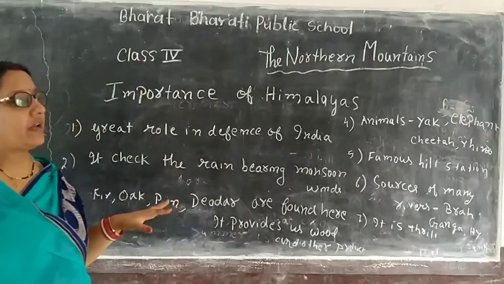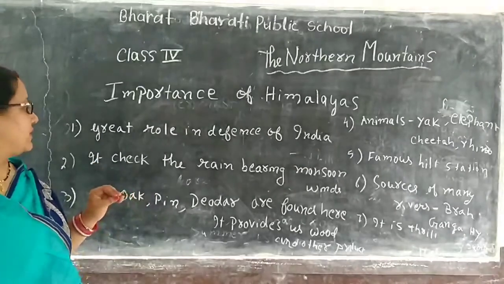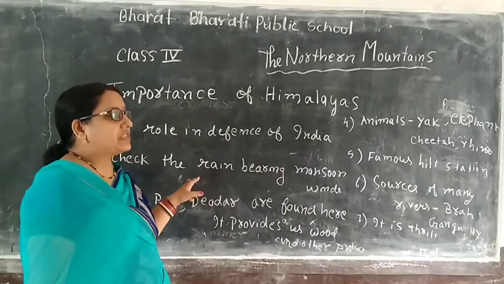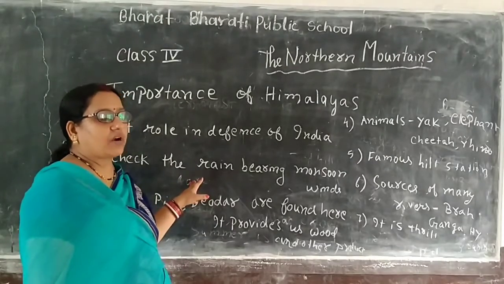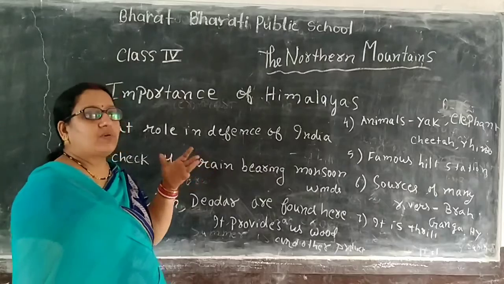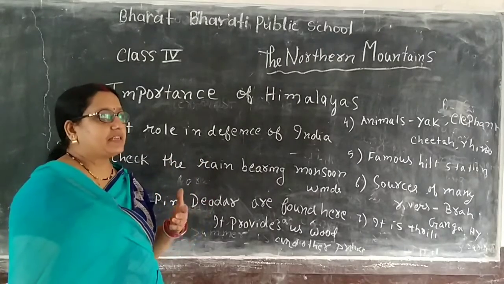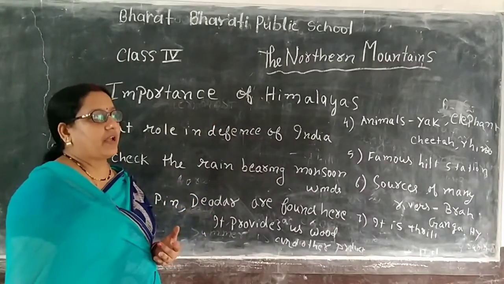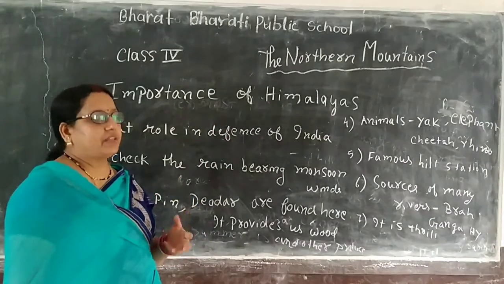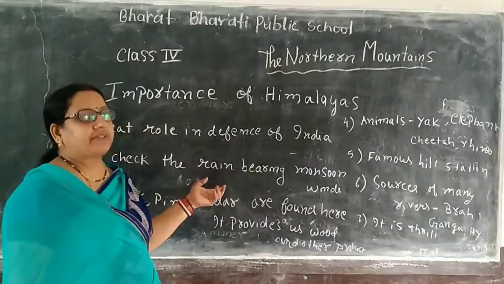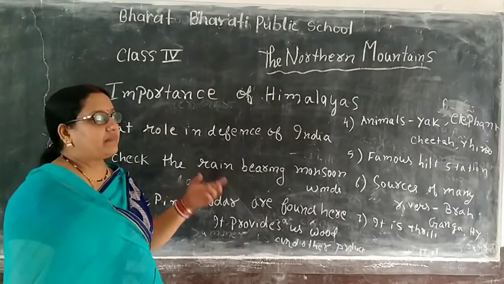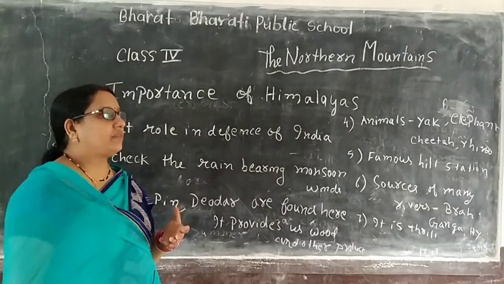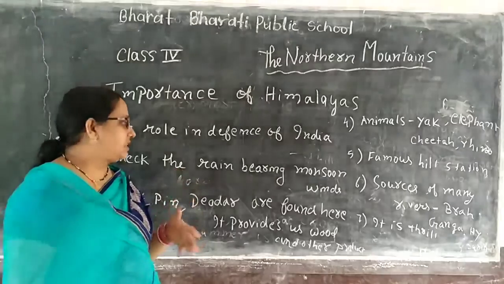Second, the mountains check the rain-bearing monsoon winds. If the Himalaya mountain were not there, we could not get the rain, and the rain would fall on the other side of the mountain. If there were no rain, there would be no vegetation, and if there were no vegetation, animals would not be there, and we could not get much help from wood or vegetation.